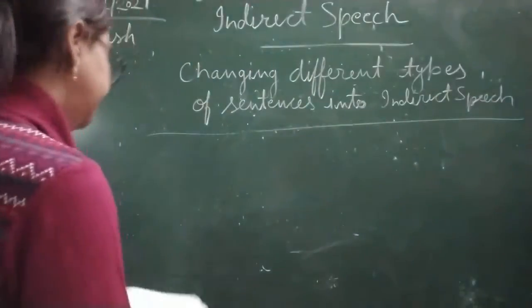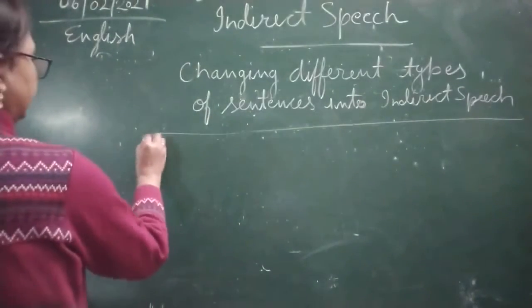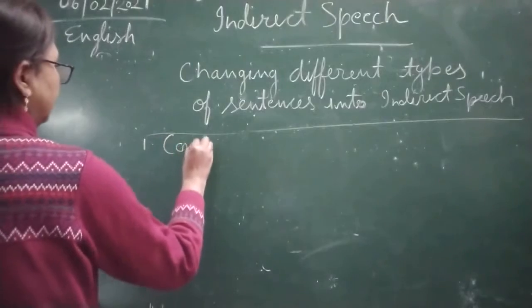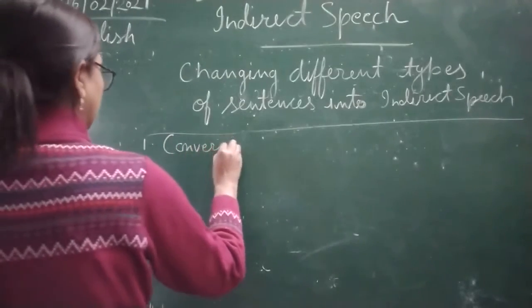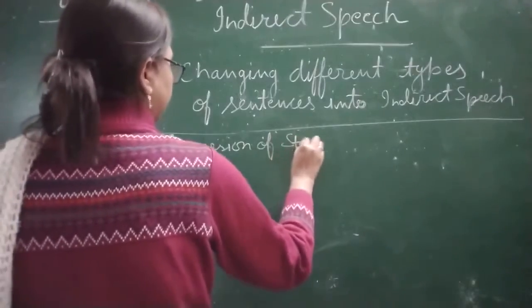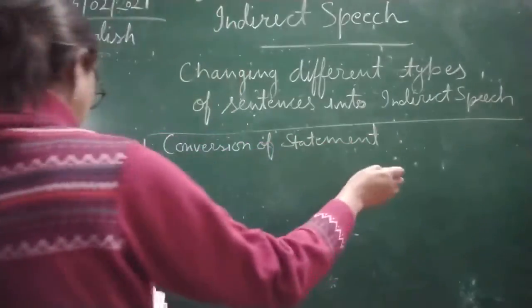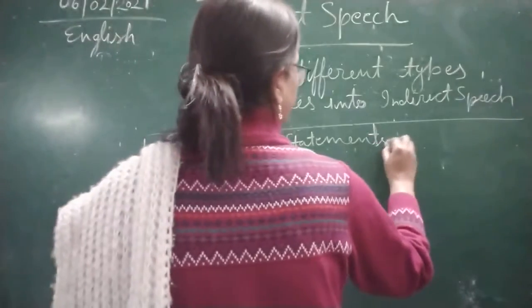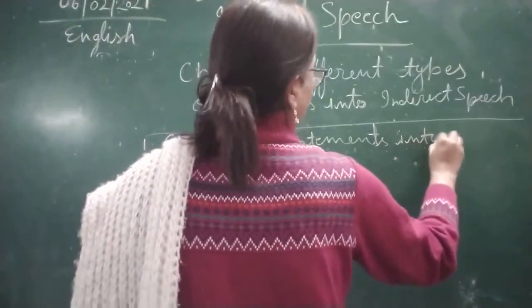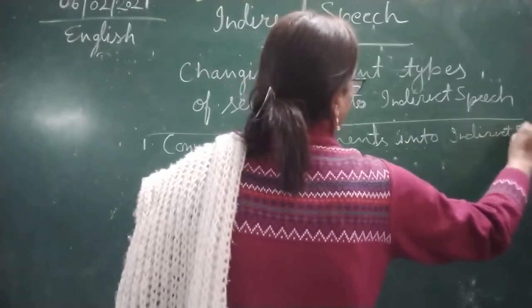First of all, conversion of a statement into indirect speech.